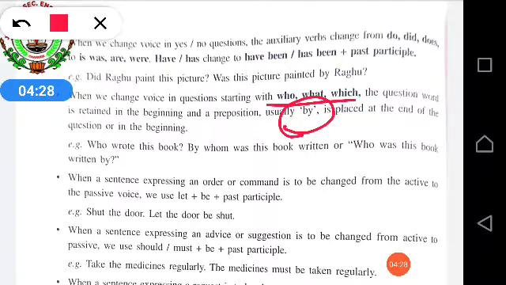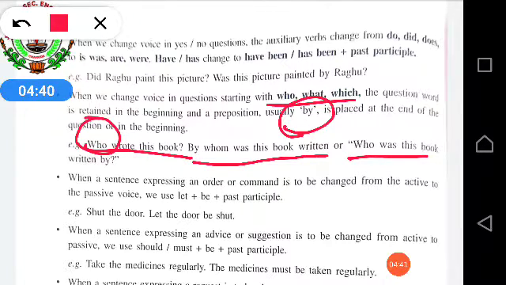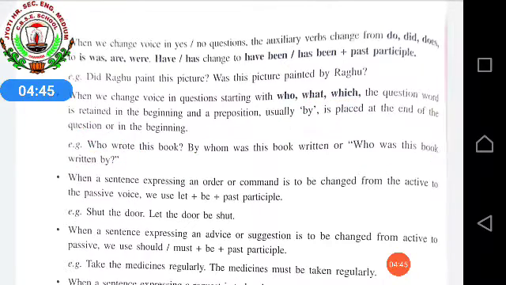For example, who wrote this book? So it is starting with who. I told you we will begin with by. So it will be, by whom was this book written? Or else you can put it at the end also, who was this book written by? So in both places you can use it.